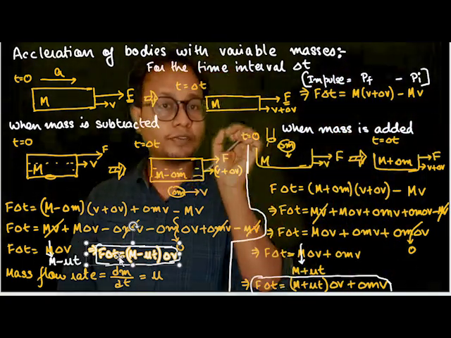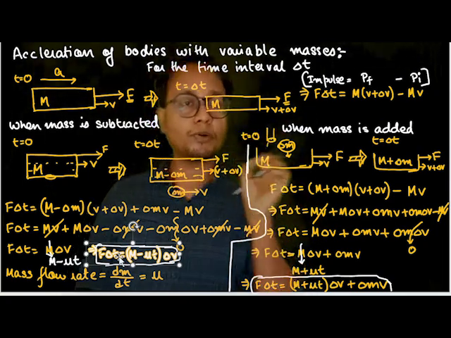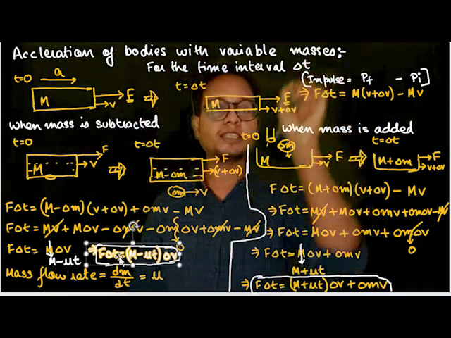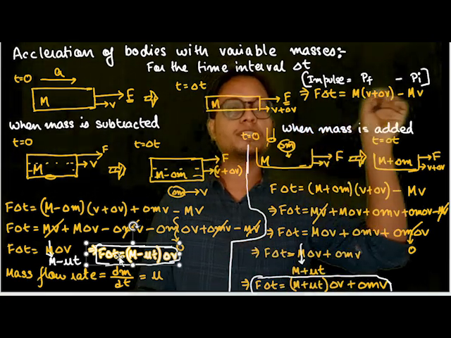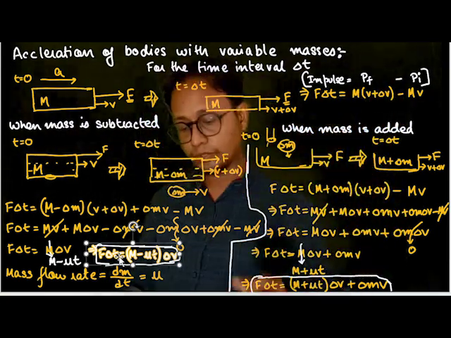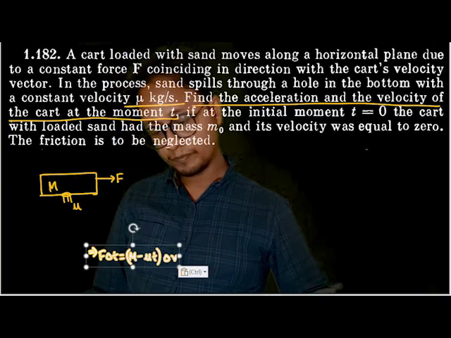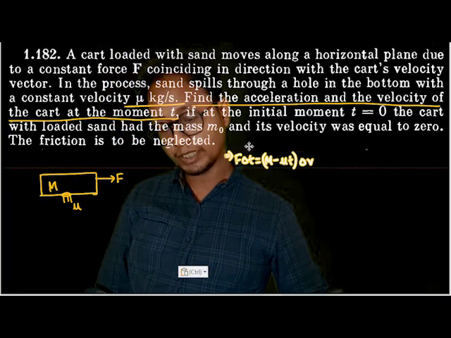We applied conservation of momentum in collision, no? In the collision, the total impulse applied on the system was equal to 0. That's why final momentum was equal to initial momentum. Understood? So I'll just copy this equation and write it out here. So we are going to use this equation.